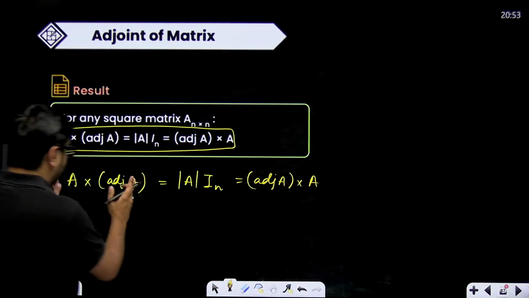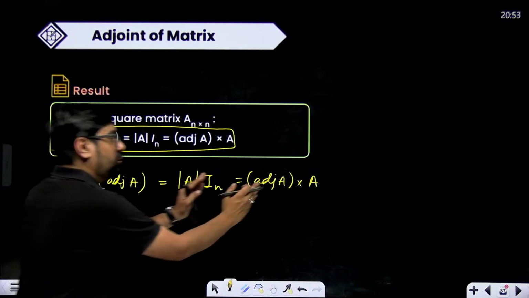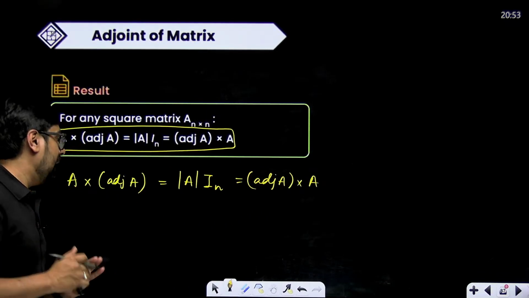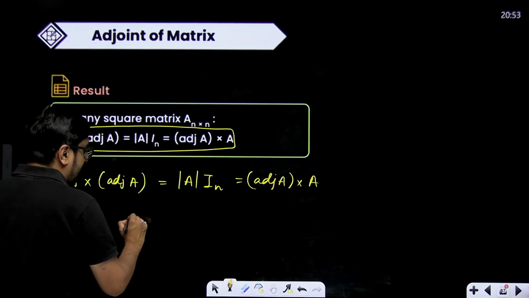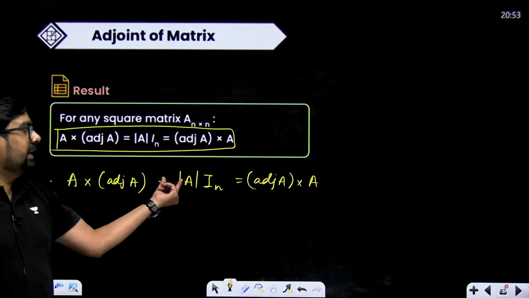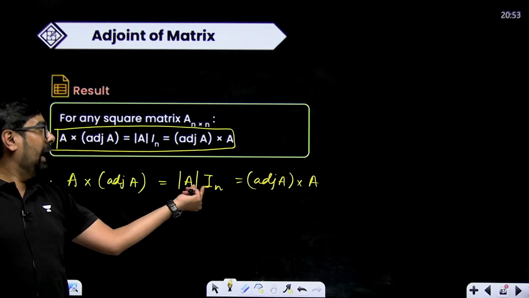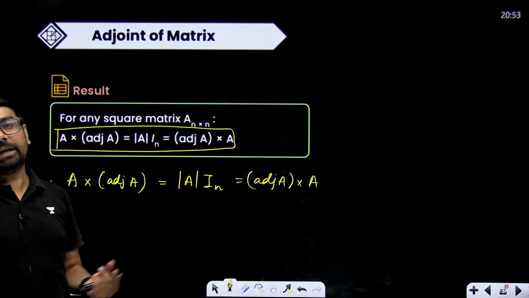So A multiplied with adjoint of A is equal to adjoint of A multiplied with A, and they are equal to determinant of A into identity matrix of order n.